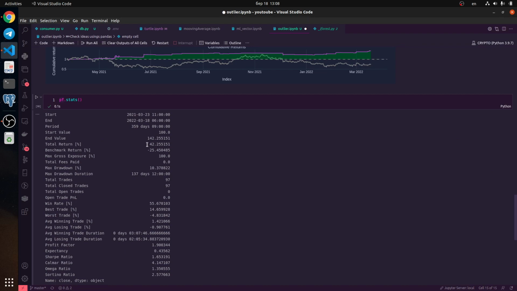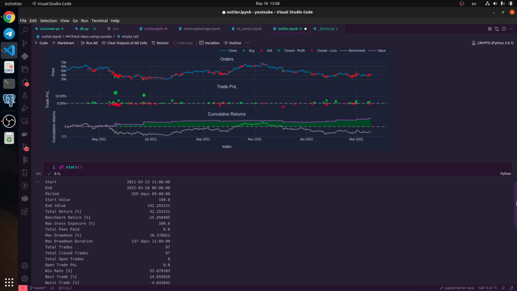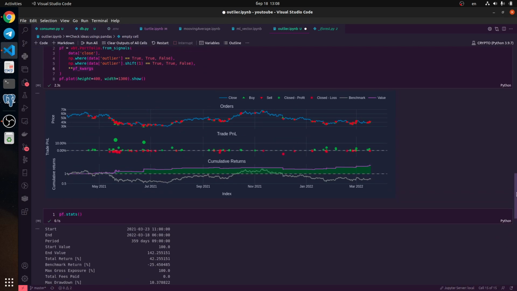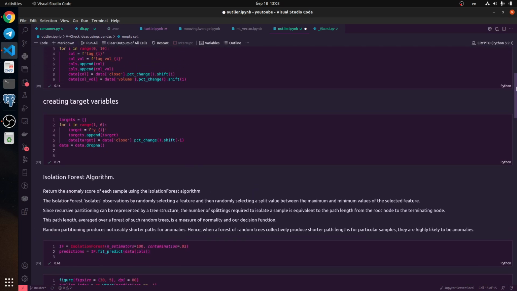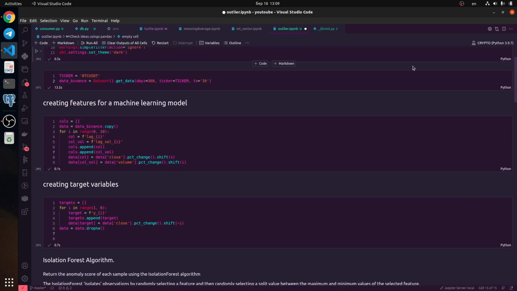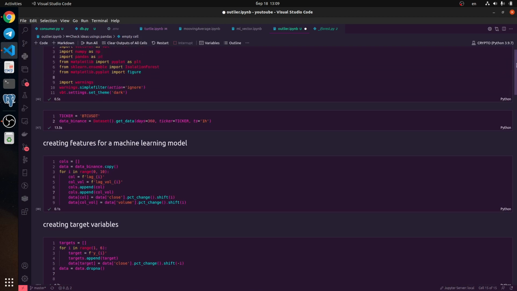It's more than previously, when we used only two-factor data, only the percent change for the last and the previous bar. Okay, so guys, you could use this approach to improve your trading. We could expand this idea using other machine learning models to define outliers, or a neural network, but the idea is the same. An outlier is an opportunity for us.